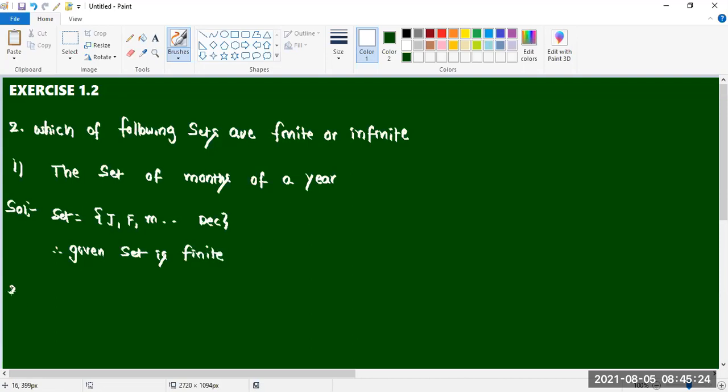Second question is infinite. Infinite set. 1, 2, 3, and so on. Infinite set. If you have textbooks now, there only we can write the answers.